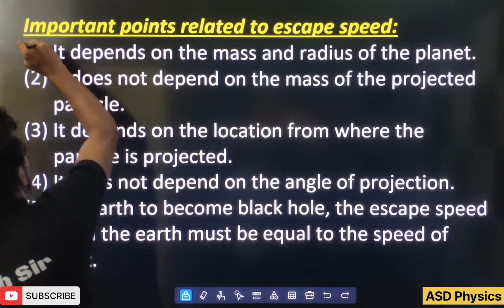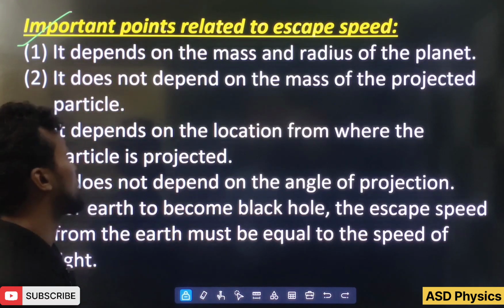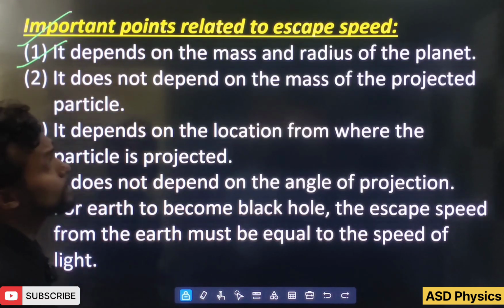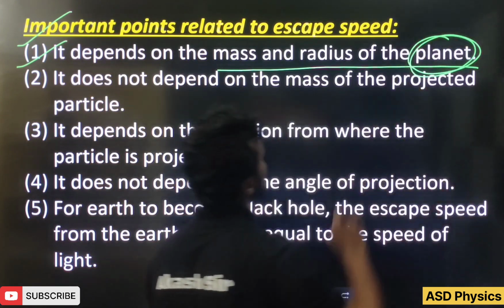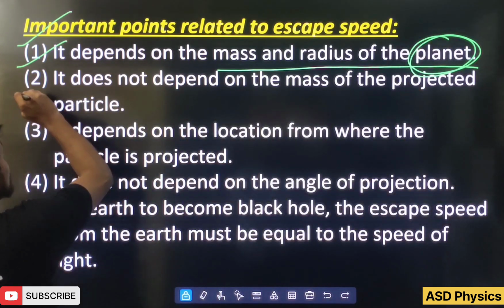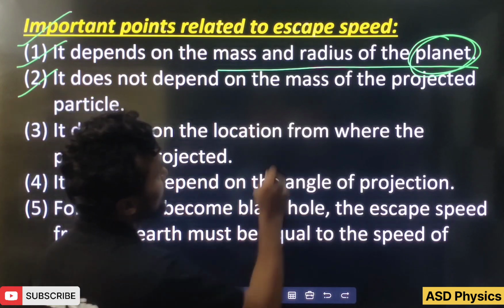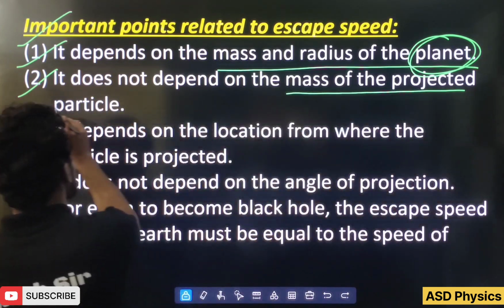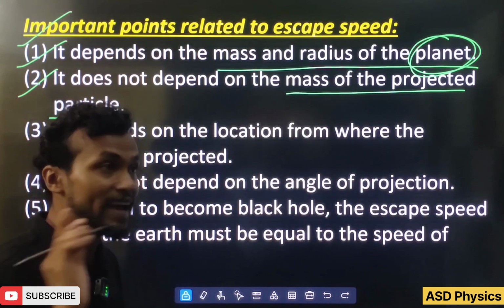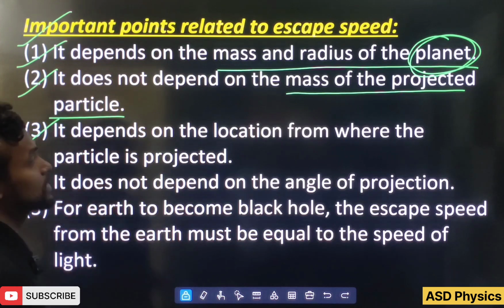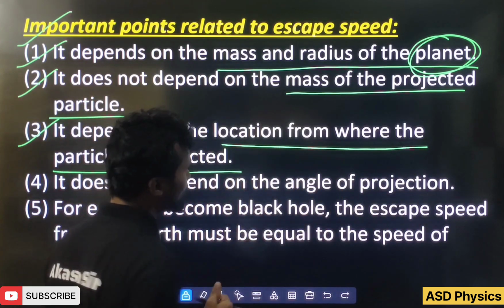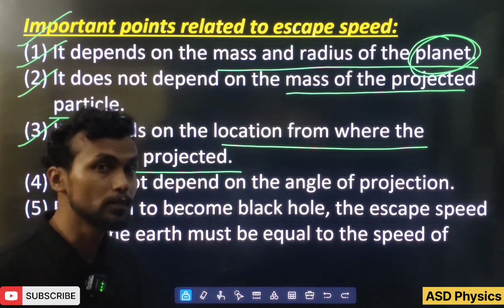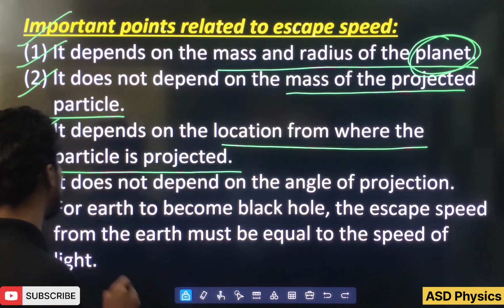Next, students, some important points we have to just remember. What is the first point? It depends on the mass and radius of the planet, capital M and capital R. Next, it does not depend upon the mass of the projected body, because we have seen that small m on both sides cancelled. Third, it depends on the location from where the particle is projected. Why? Because the small g value changes from place to place, so escape speed will also change from place to place.